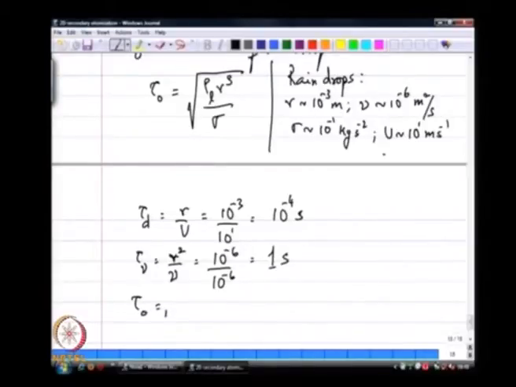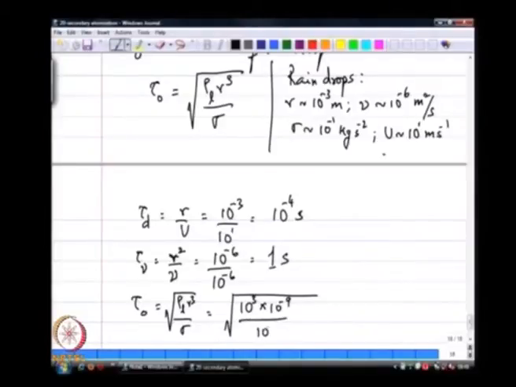The oscillation time scale is rho L... approximately 10 power minus 3 seconds.